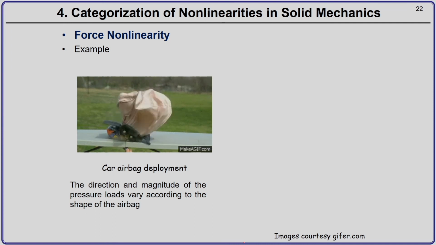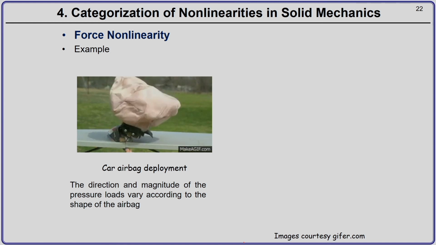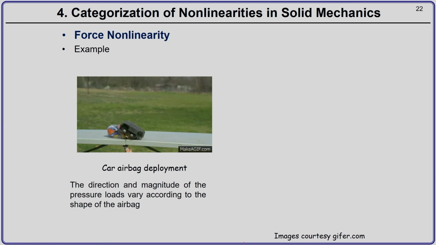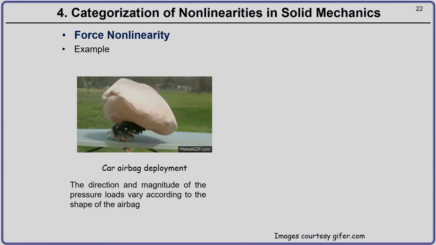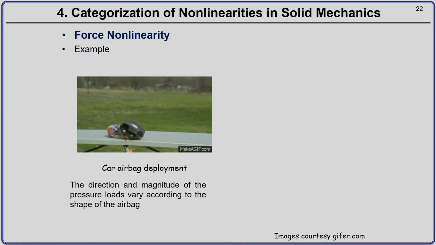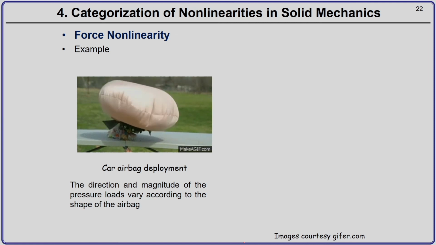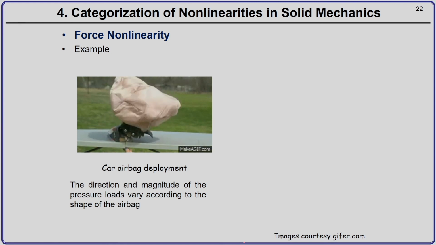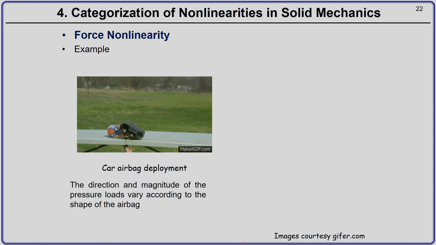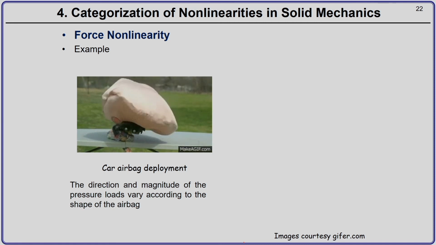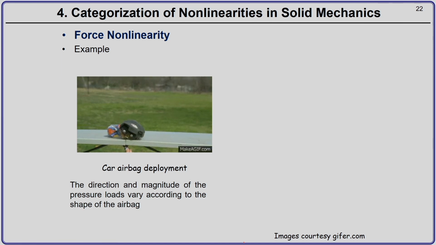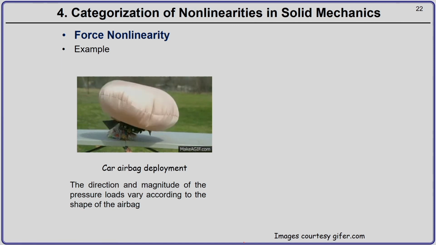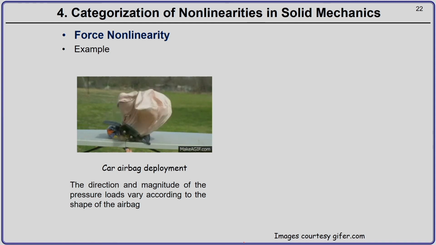Now, we will see some pictures of force nonlinearity, where force nonlinearity actually takes place. The first picture that you see here is a deployment of a car airbag. Suppose there is an impact and this car airbag comes out of a small enclosure and just fills up the space. The objective of anybody designing this car airbag has to be to protect the passenger, say the driver. Usually this car airbag is present on the steering wheel of the car.